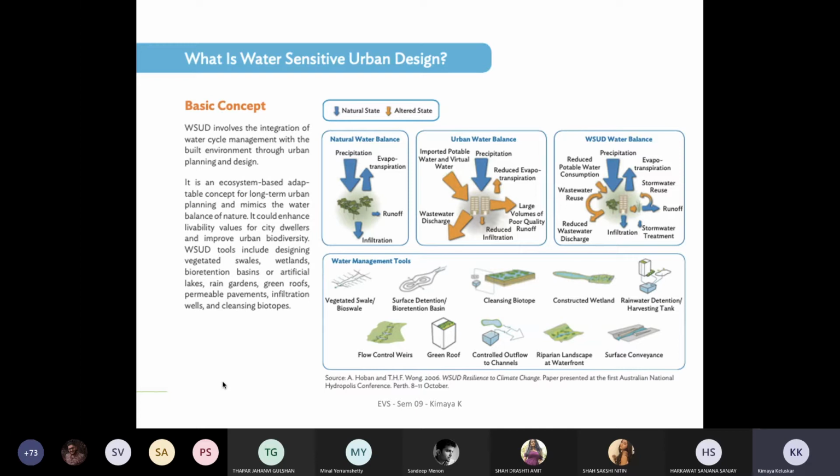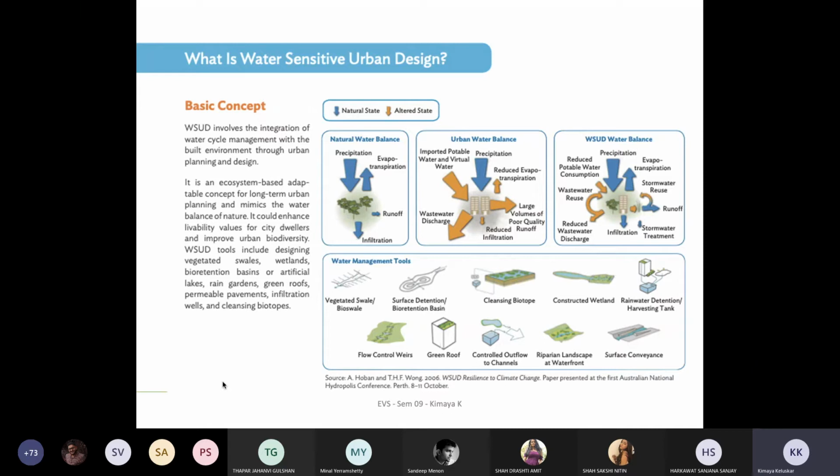But what happens in an urban water balance? When you're talking about an urban water balance, we also have a piped water supply, which is your potable water supply, and it's also referred to as a virtual water. So there is a precipitation. Again, there is reduced evapotranspiration and reduced infiltration because the land or the surface is no more being porous.